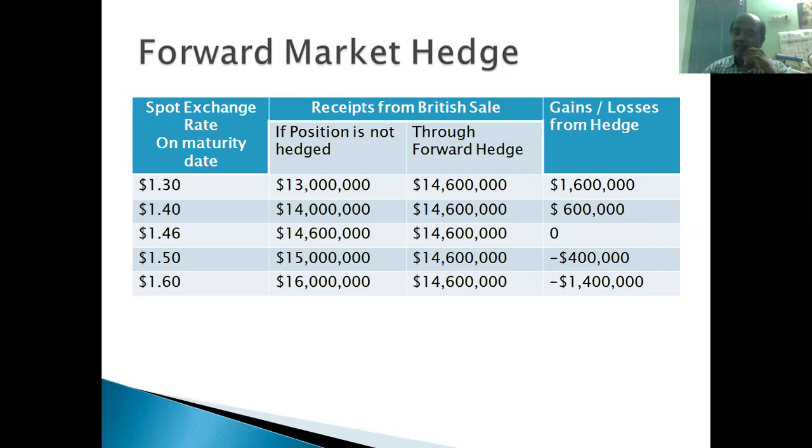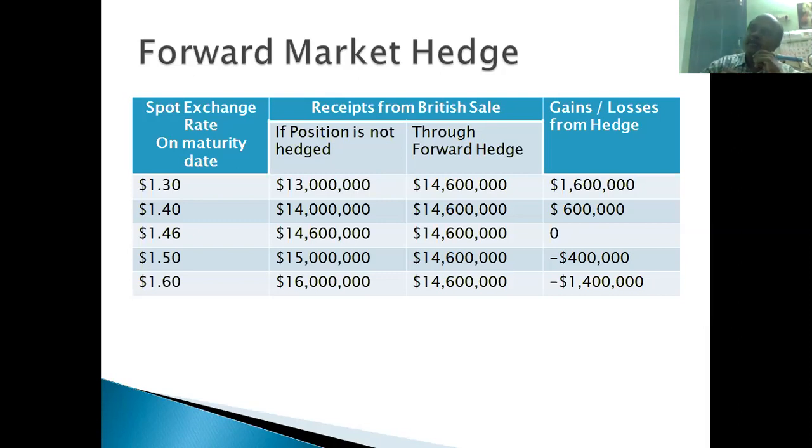Whereas if this contract is not created, they could approach the spot market. They can pay the 10 million pounds and get back $15 million, right? So how much are they losing because of this forward contract? Negative. They are losing 0.4 million.